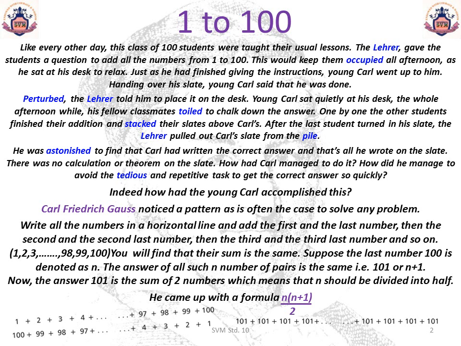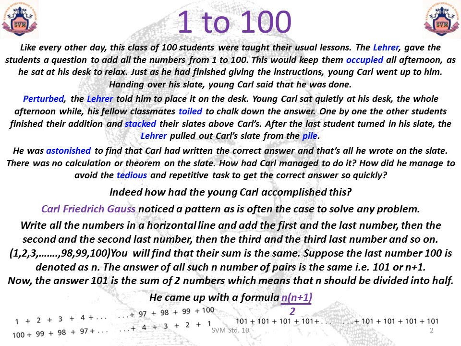You will find that their sum is the same. It's 101. Now suppose the last number 100 is denoted as n. The answer of all n number of pairs will be n plus 1, that is 101.